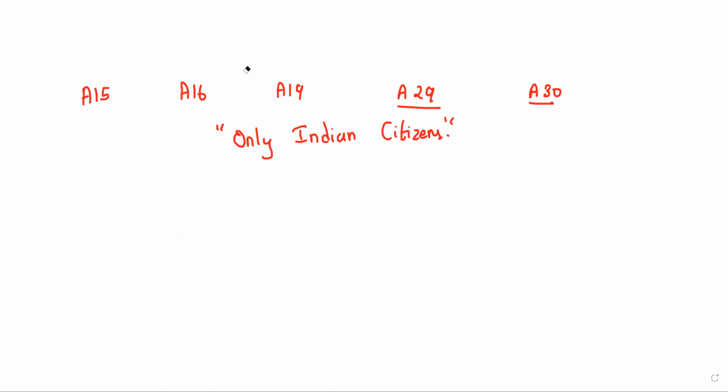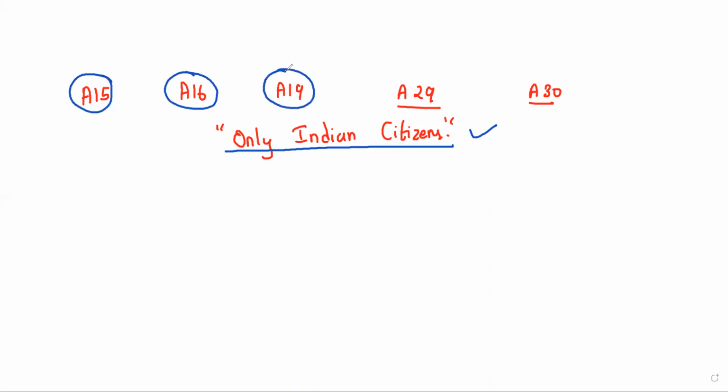Okay, the first important question here from your exam point of view, which are all the fundamental rights enjoyed by only Indian citizens? Answer is 16, Article 19, 29, 30. Till now, whatever we have seen, that is just a basic thing. But from now onwards, whatever we are watching, this is from your exam point of view. Okay, very, very important. You have to keep this in mind.